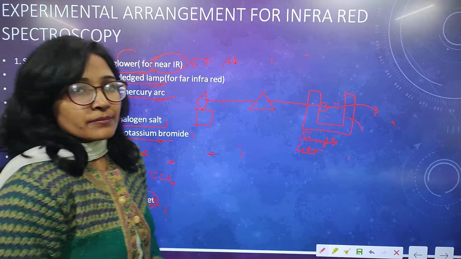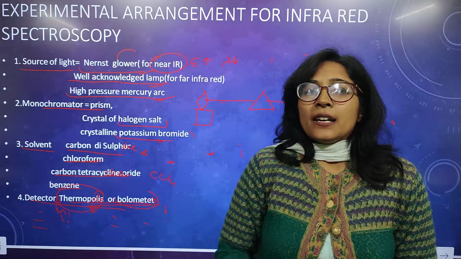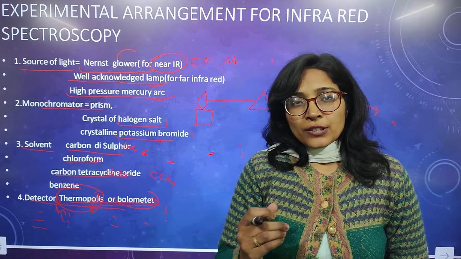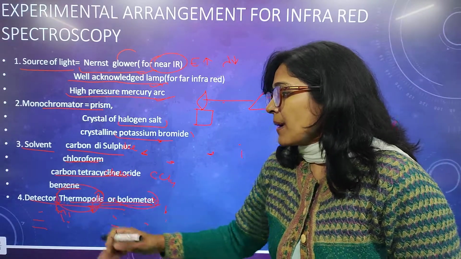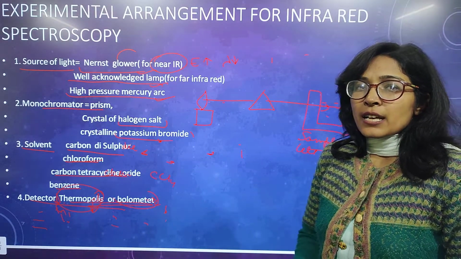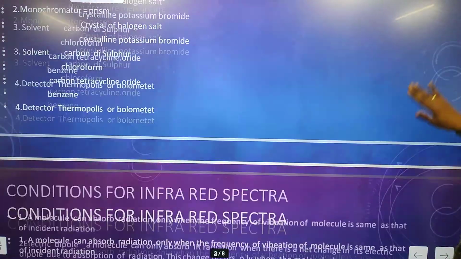These two are detectors. If there is any change in light, it will be detected by the photo detector, and any change in temperature will be measured by the thermopile or thermodetector. So this is the arrangement for the infrared radiation.